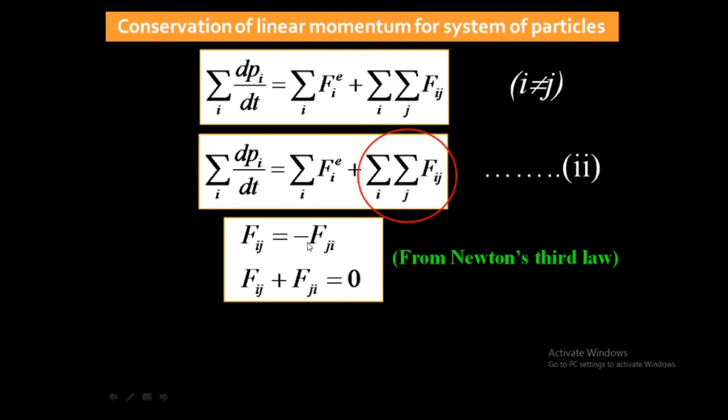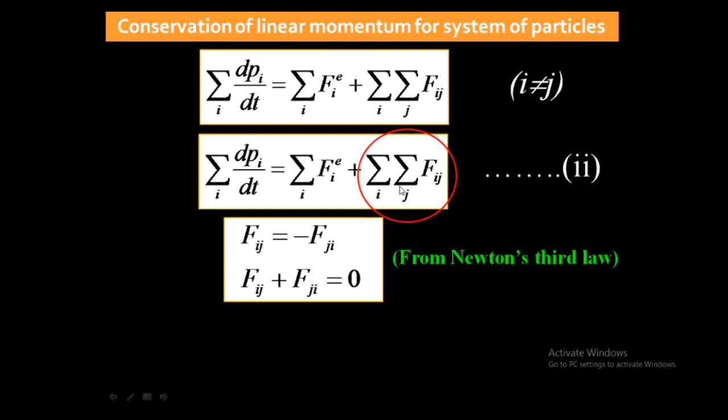So if we take this term to the left hand side, it becomes Fij plus Fji is equal to 0 according to Newton's third law of motion. This summation says Fij plus Fji, and if we solve this summation, we will get Fij plus Fji. Why? Because the first summation is over i and the second summation is over j.